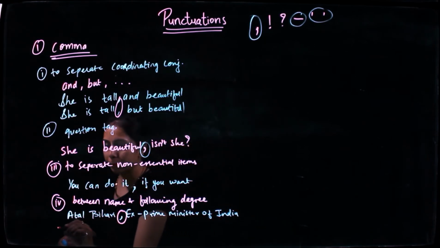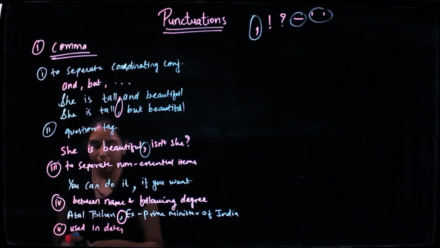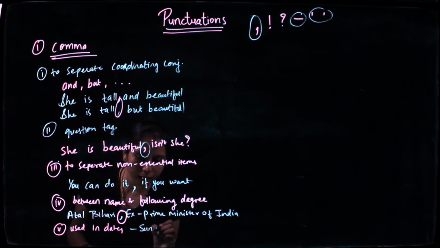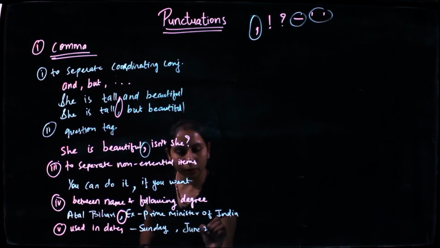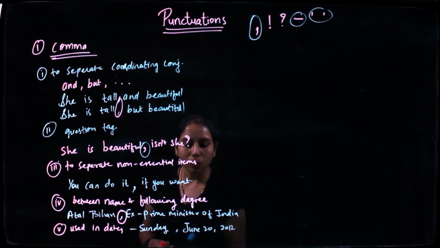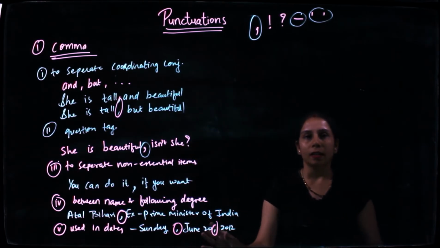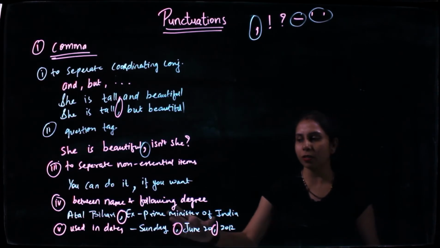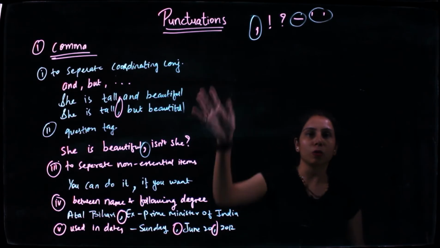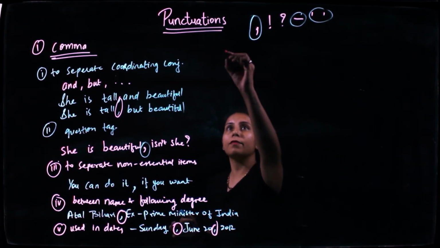Now I would talk about the fifth one, that is used in dates. For example, if I write Sunday, hypothetical date, it is June 20, 2012. So I have separated day, date and year, all of them by the comma. So I need to be careful. If I don't put a comma, it looks erroneous, as if you are not putting punctuation. So be careful. Don't put errors in your writing. These are the 5 cases I have just discussed.